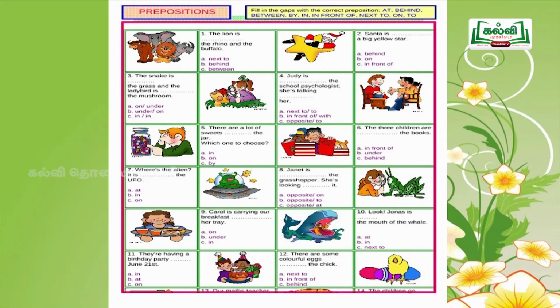Then ninth question. Carol is carrying our breakfast dash her tray. On, under, in.